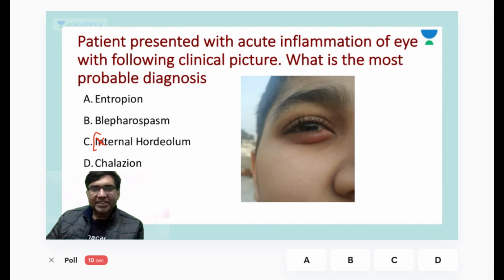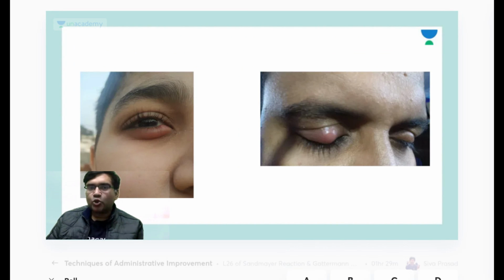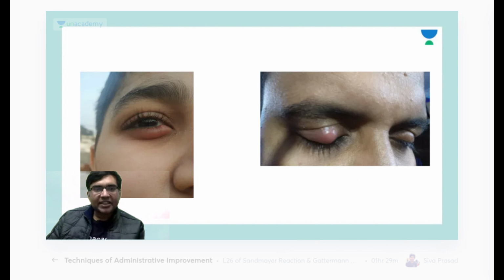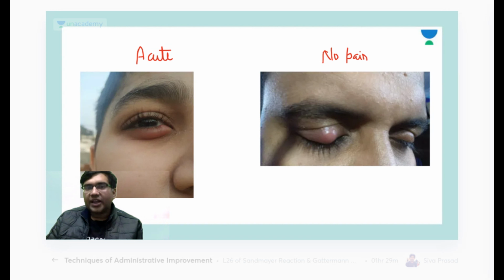So if you can appreciate, in this patient there is inflammation of the lower eyelid. You can see these are two different patients. This patient is having acute pain, and this patient is having no pain. Do not confuse figure 1 with figure 2 here. Figure 1 is telling us there is an acute inflammation, and this is what we call a stye.